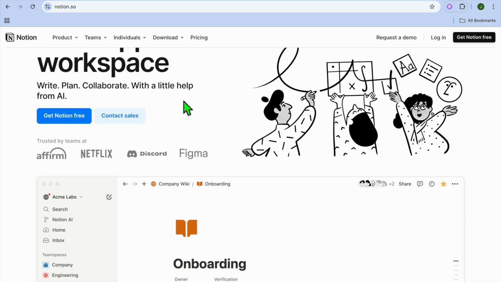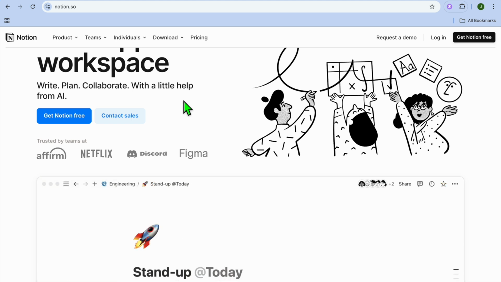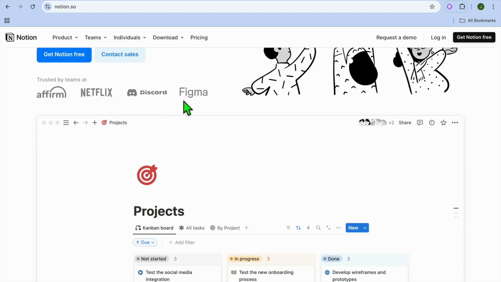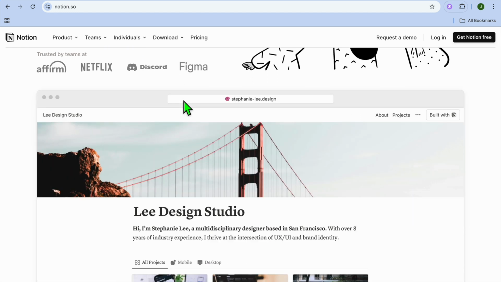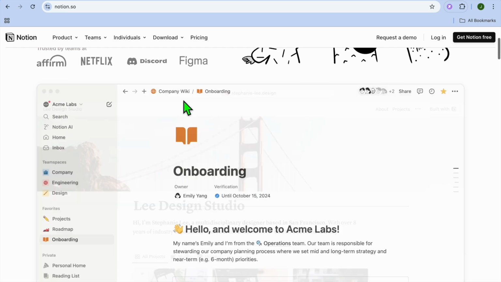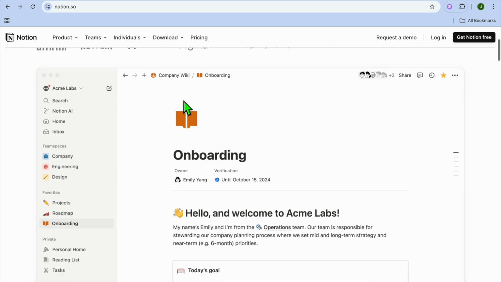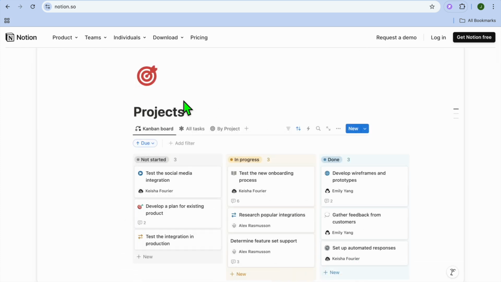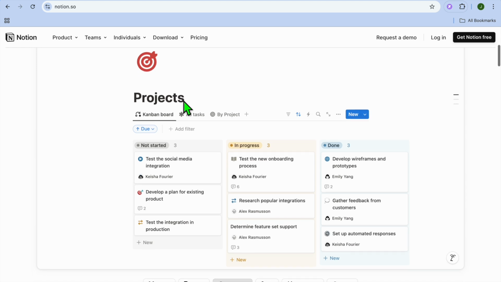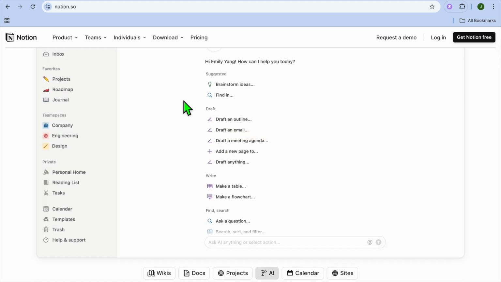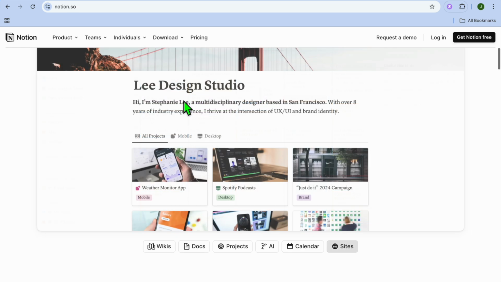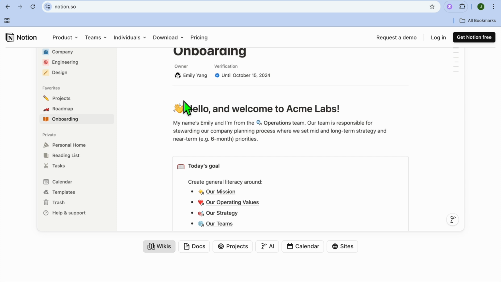Notion is an all-in-one workspace that combines notes, tasks, databases, calendars, and collaboration features. It's incredibly customizable, allowing users to build personalized systems for managing their work and life. Notion is best known for its flexibility, enabling you to design your workspace to fit your exact needs, from task management to knowledge-base creation. So let's look at some key differences when it comes to both platforms.